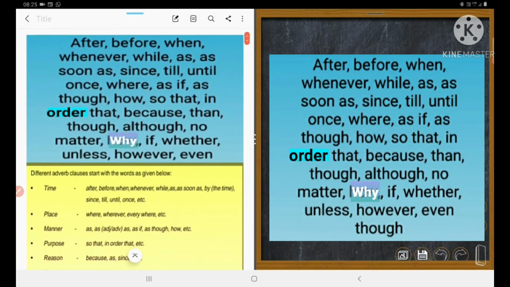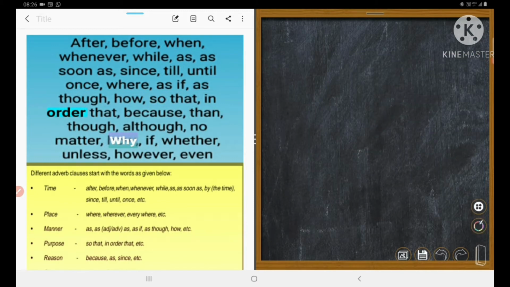So the adverbs are after, before, when, whenever, while, as soon as, since, till, until, once, where, as if, as though, how, so that, in order that, because, than, though, although, no matter, why, if, whether, unless, however, even. These are the adverbs, also called subordinators. If a sentence begins with after, it is called an after clause, that is, an adverb clause.